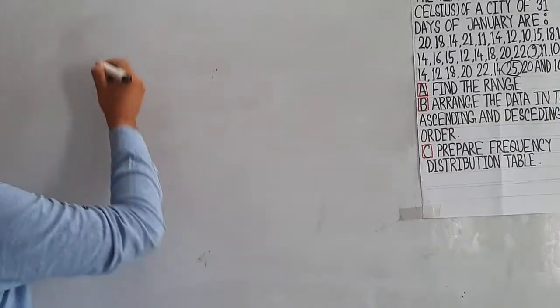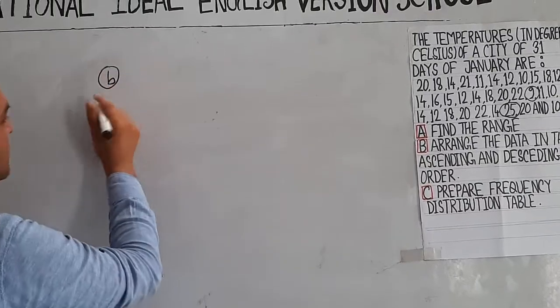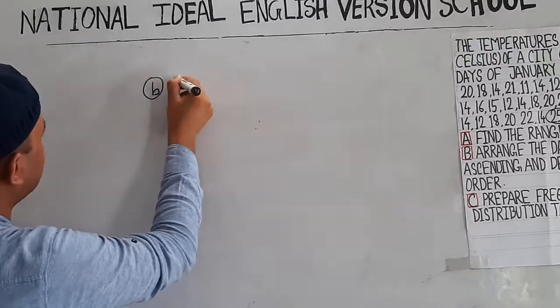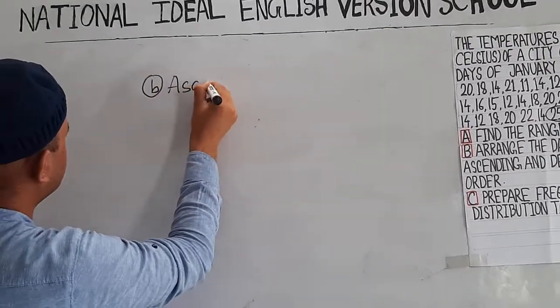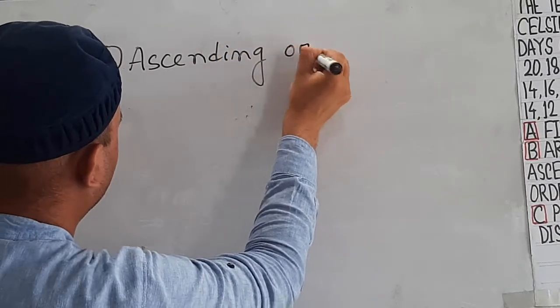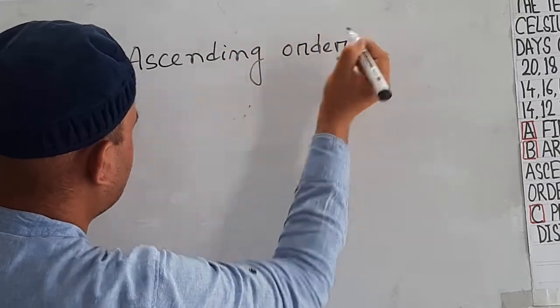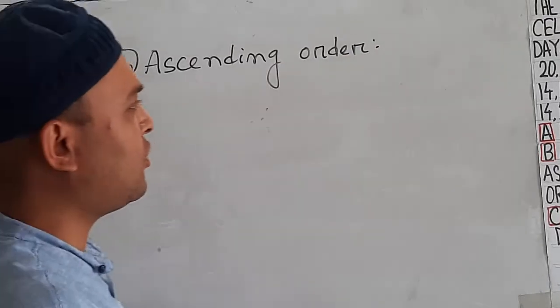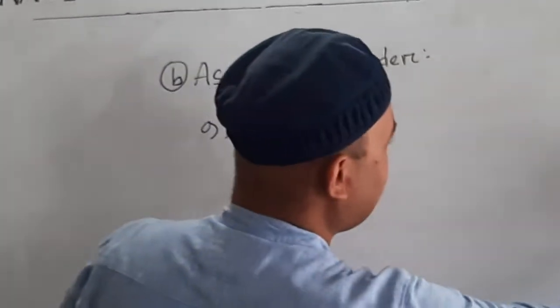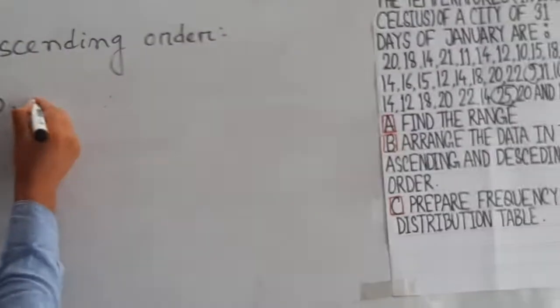So first of all, we have to arrange the data in ascending order. The lowest number is 9. Then it is 10.